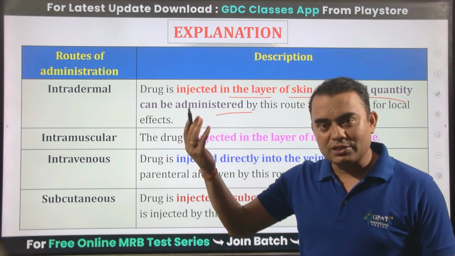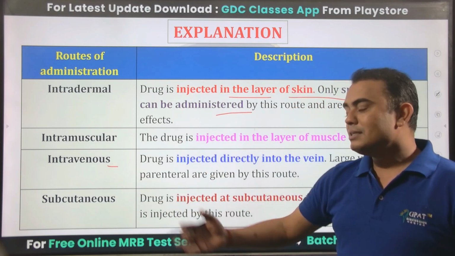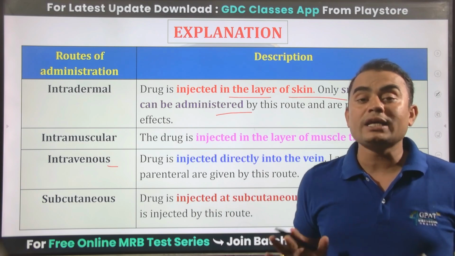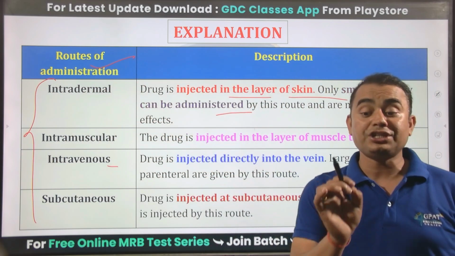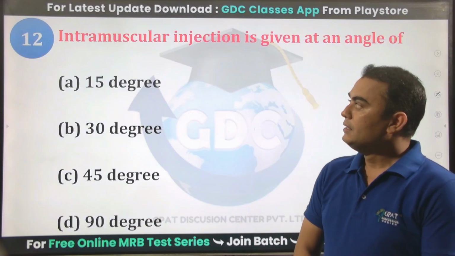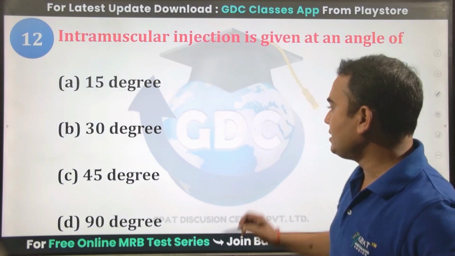Intramuscular, into the large muscles like deltoid, triceps, biceps. Intravenous, directly into the vein. Subcutaneous, into the loose areolar connective tissue, and all these four are the routes of administration under the parenteral route. Intramuscular injection is given at an angle. Remember the angle of each and every one.